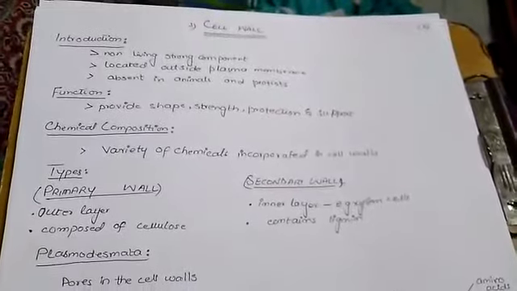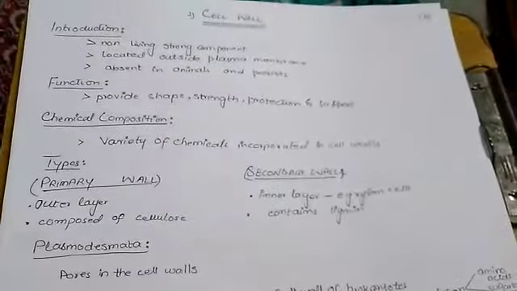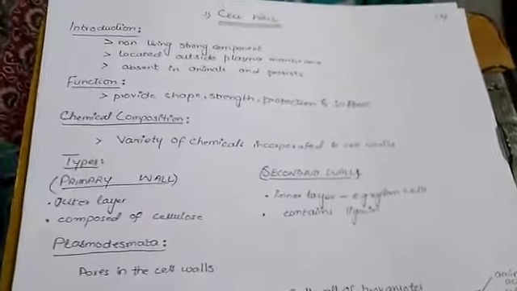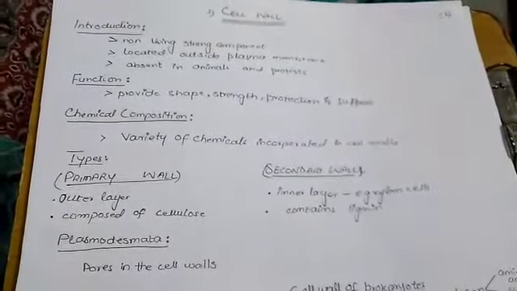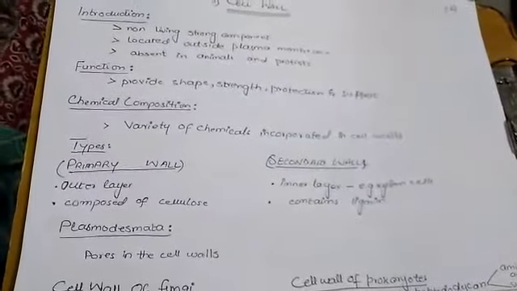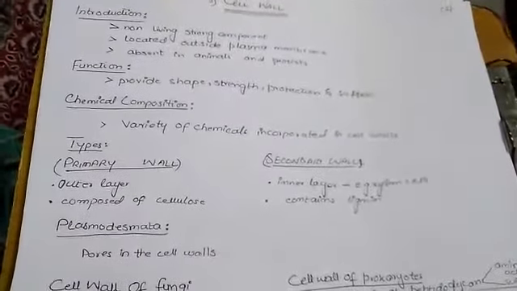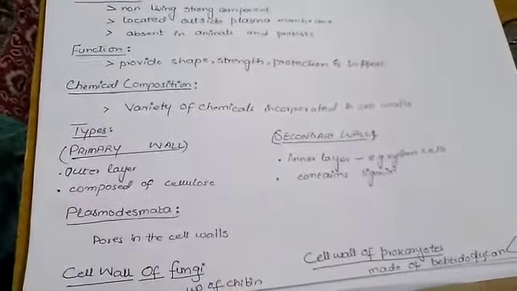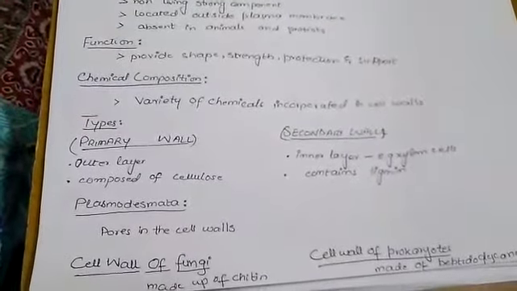Now come to the function of cell wall. It provides shape, strength, protection and support to the inner living matter that is called protoplasm of the cell. Then move towards chemical composition. Plant cells have a variety of chemicals which are incorporated in their cell walls. Then we have types. We have primary wall and secondary wall in cell wall.